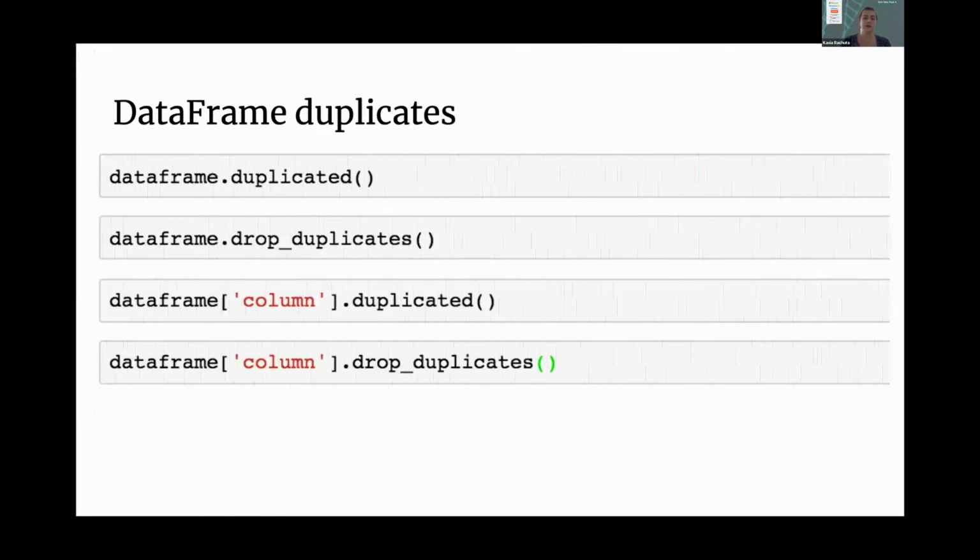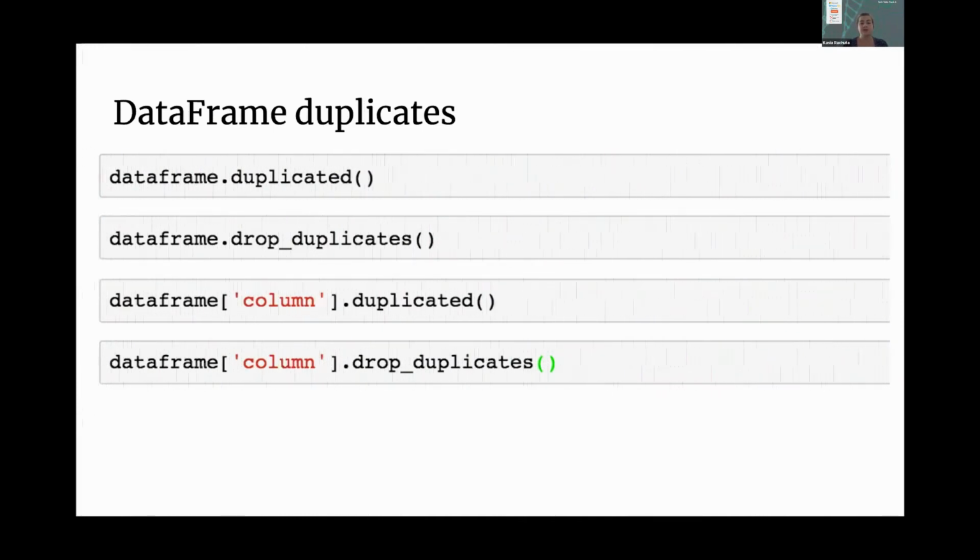And then we're going to look at some duplicates. There are different ways of looking at duplicates. DataFrame.duplicated is going to return true or false on every row and tell you whether that's a duplicate. DataFrame.drop_duplicates is going to drop those duplicates. Within that function, I'm not going to go into details due to time restrictions, but you can specify whether the whole row needs to be duplicated, whether it's one particular column that you care about being duplicated, and so on.